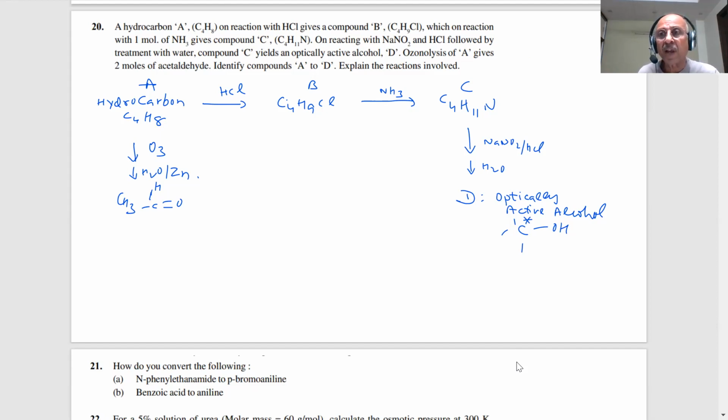One such question is likely to be asked. We are repeatedly seeing these types of questions, A, B, C, D, in organic chemistry, and they are asked many times in the paper. We should be prepared for it.